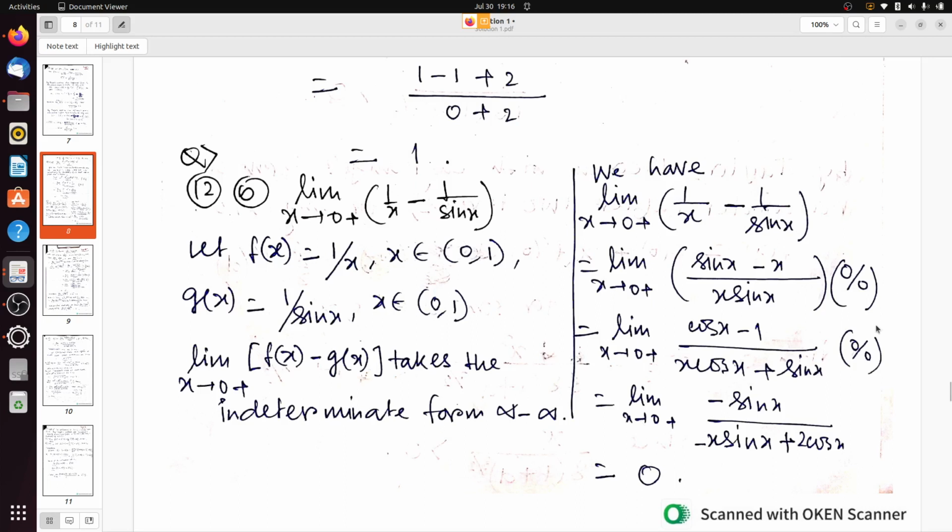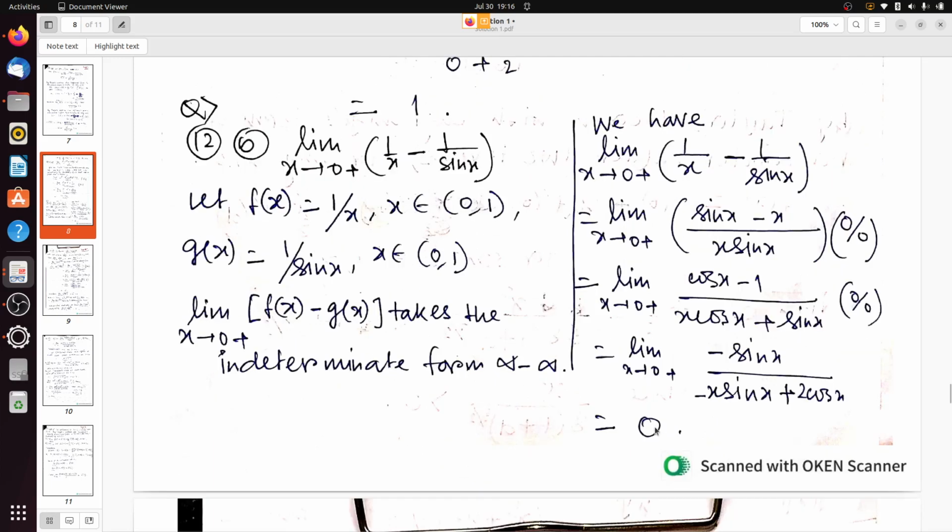Once again it is 0 by 0 form. So we get minus sin x divided by minus x sin x plus 2 cos x. It is now not 0 by 0 form, because the numerator is 0 but the denominator is 2. So what we will get? We will get it equals to 0.